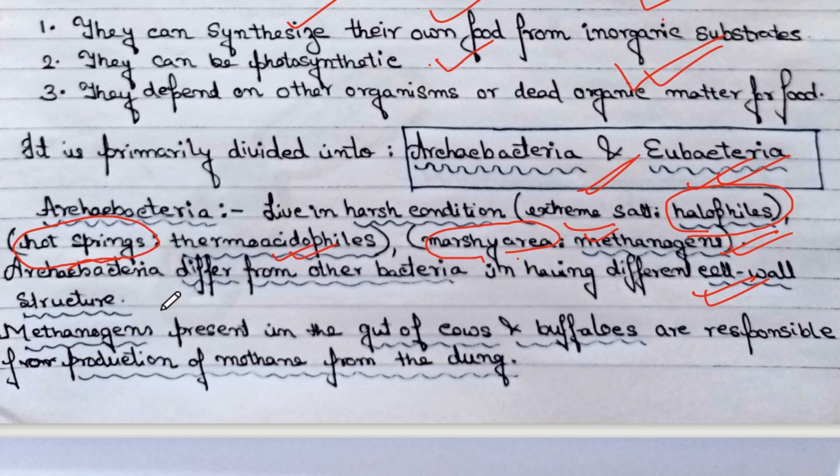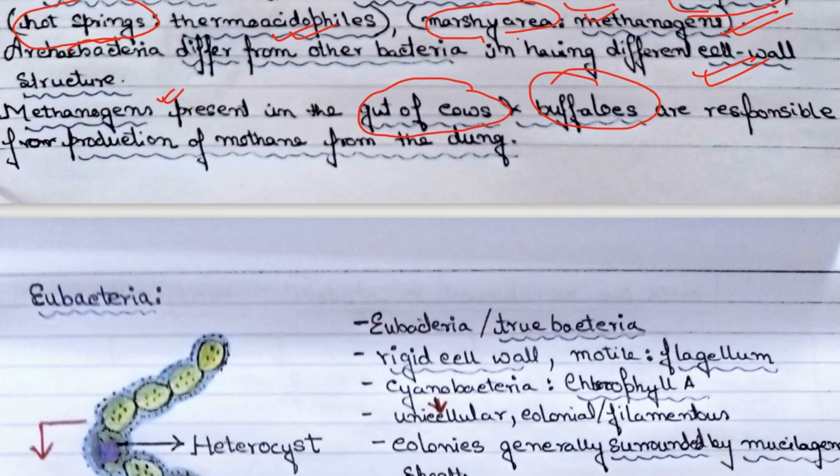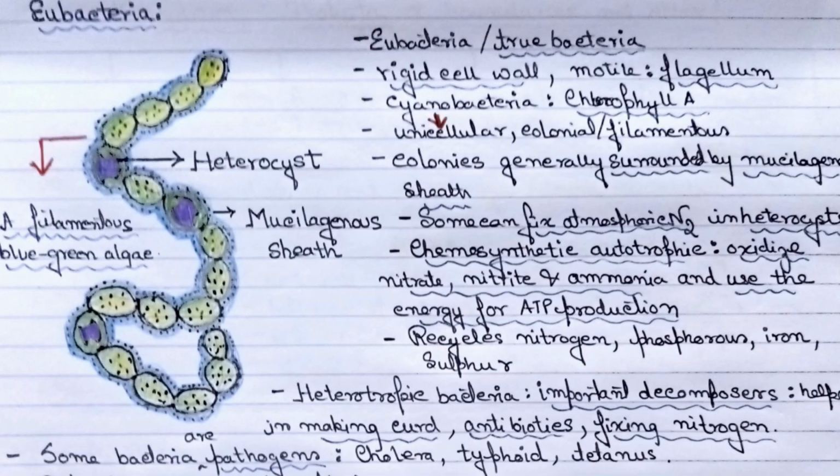And one very interesting thing about methanogens is that they are present in the gut of cows and buffaloes. So they are basically responsible for production of methane from cow dung. Nowadays we know that from cow dung we are getting biogas. So because of this methanogenic bacteria present in the gut of cows and buffaloes, we are able to produce methane from the cow dung. So archaebacteria is done. Now we will be moving to eubacteria.